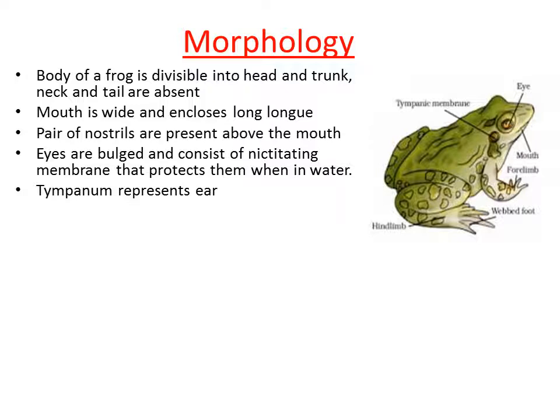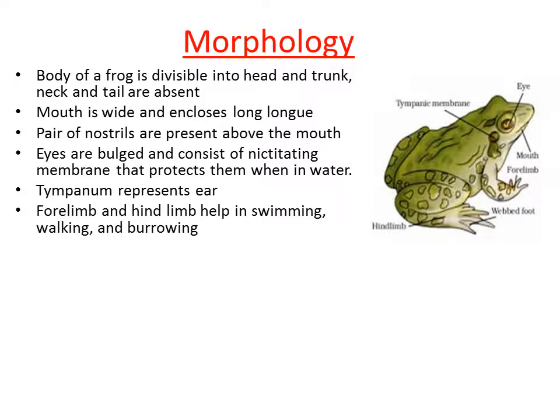It does not have an external ear pinna like us. So the membranous structure present on the outer surface of this organism, just on either side of the eyes, helps to receive the sound signals from outside. So tympanum represents the ear in frog.